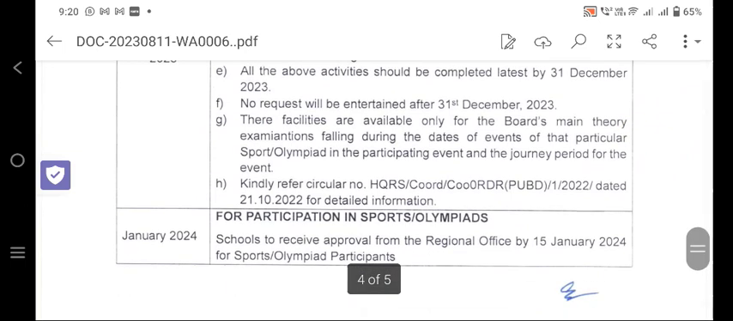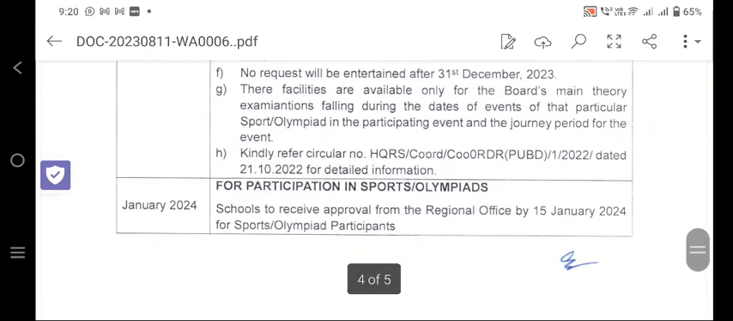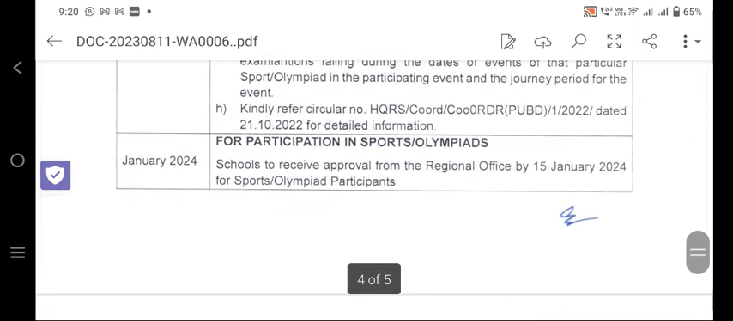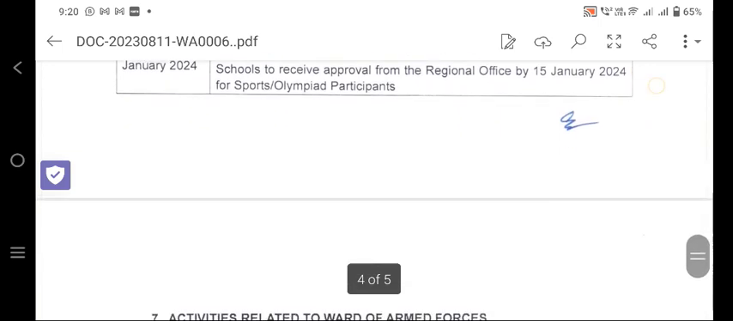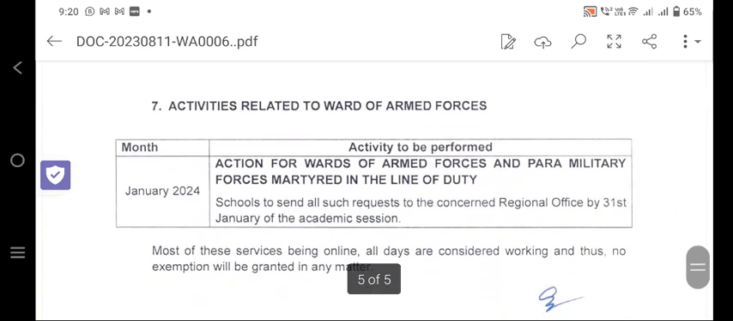These facilities are available only for the board main theory examination falling during the dates of the events of that particular sports and Olympiad, the participating event and the journey period of the event. Kindly consider so. For January 2024 participation, school to receive approval from the regional office by 15th January for the sports and Olympiads. Now, activities related to the wards of armed forces.